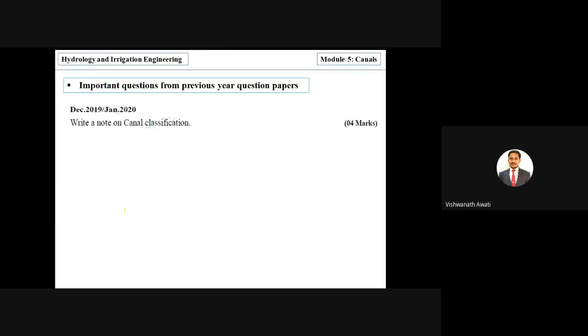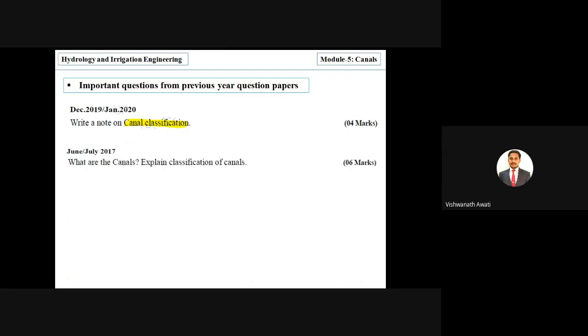And now we'll discuss some of the important questions from previous year question papers. The first question, from December 2019 and January 2020, is to write a note on canal classification, right? For 4 marks, you can write the classification of canals based on some conditions. At least we have to write 3.